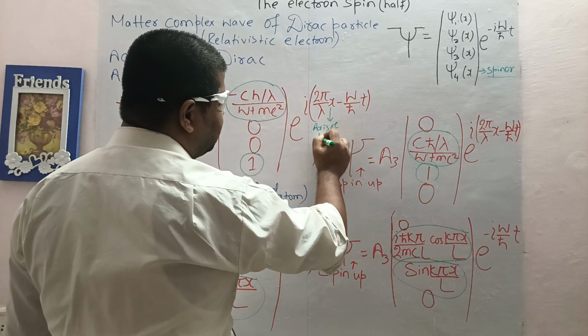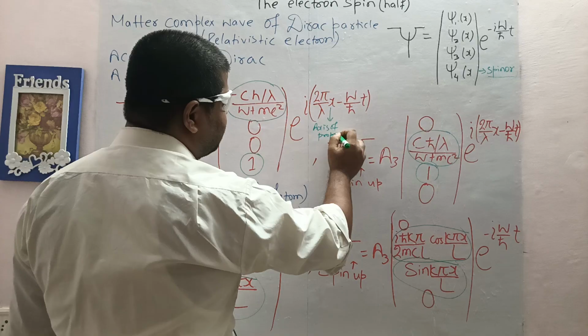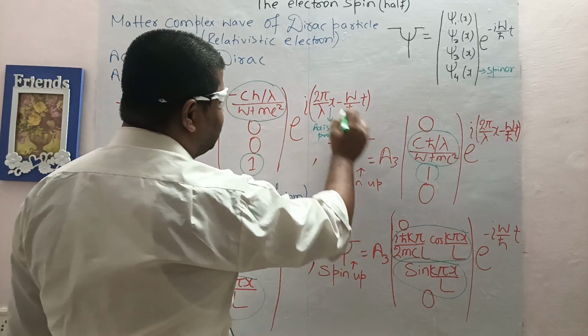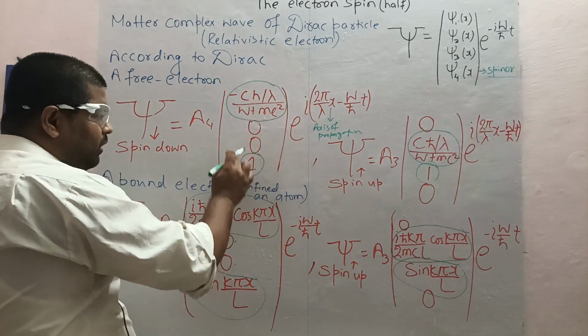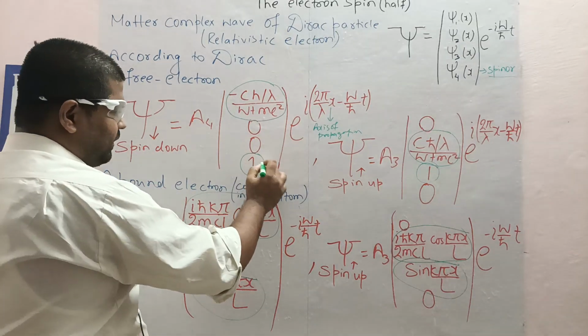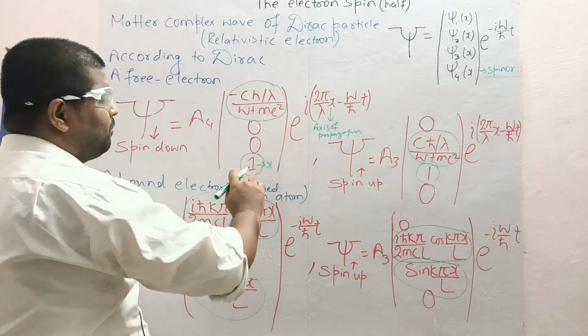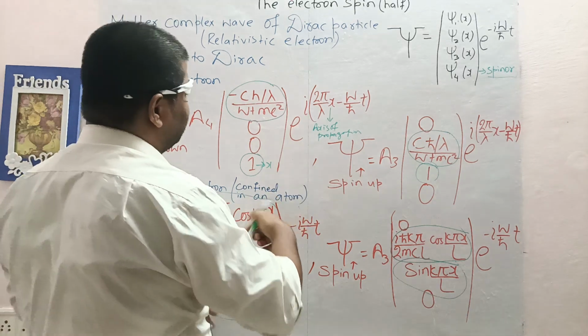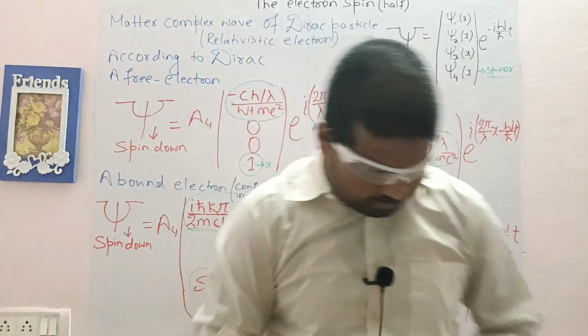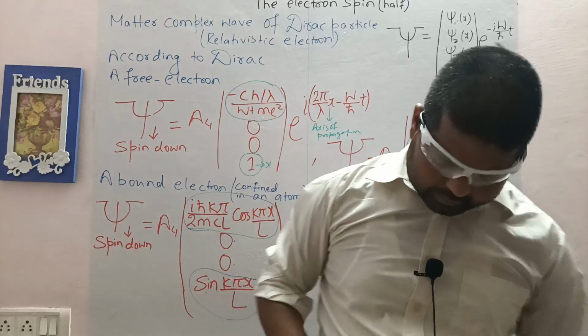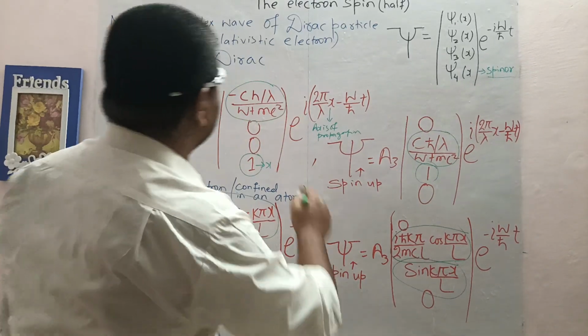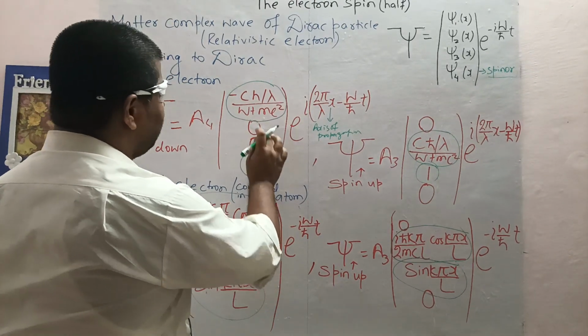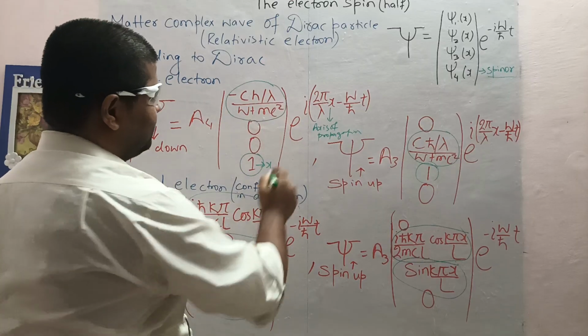Axis of propagation is x. And so the larger component is along the x-axis, and the smaller component is 90 degrees to it, maybe in x or maybe in y. Here I think it's in y, and the spinor for this will look like this.